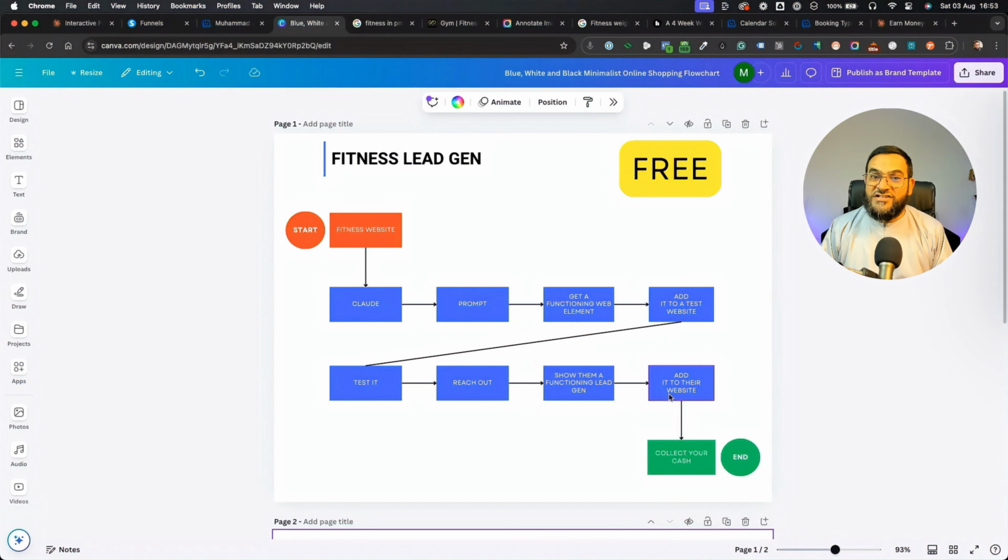Now, I would actually suggest that you charge 50% upfront. And then once you implement it on their website, you get your other 50%. Now, don't worry, you won't need any technical skills here. All you need to know is how to copy and paste. And if you can do that, then you can be successful with this.